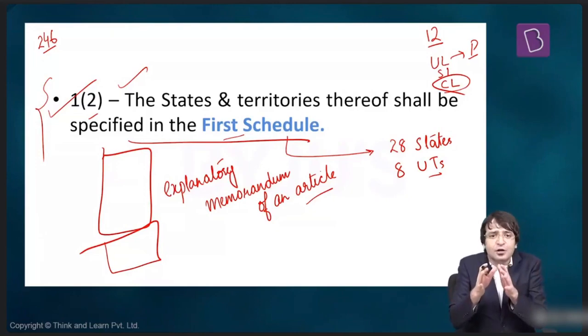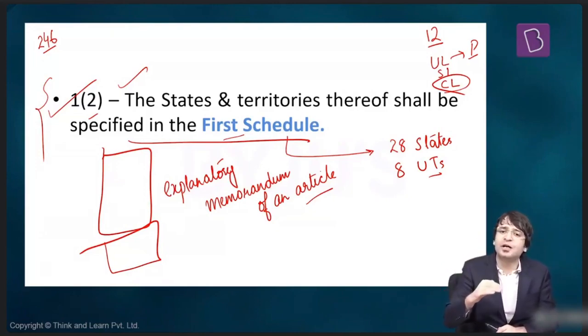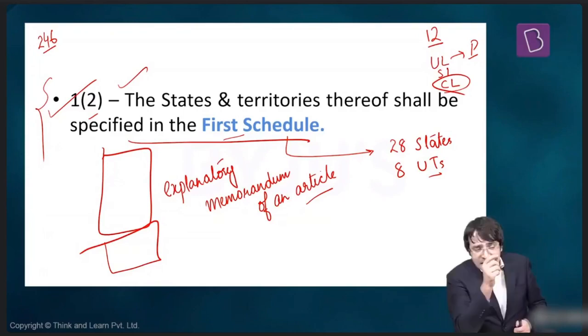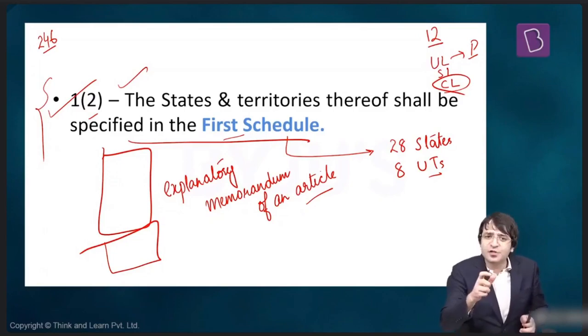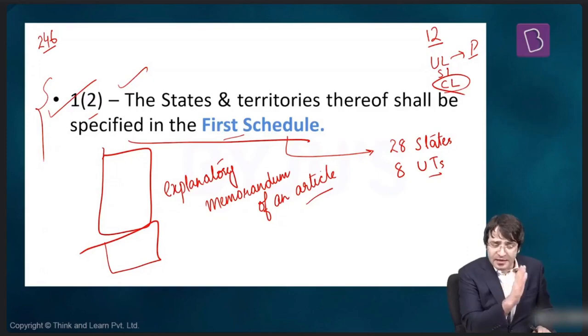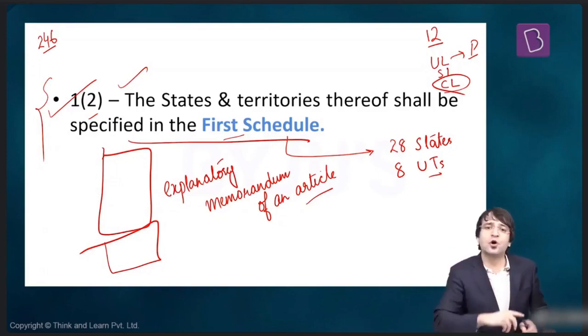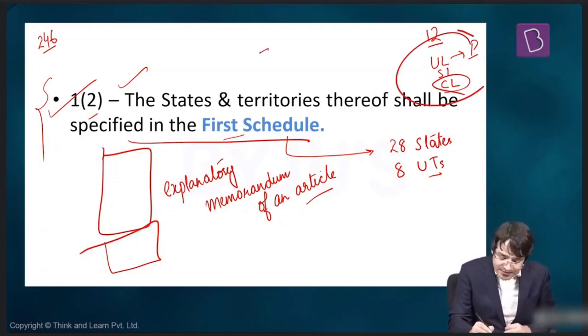If all these subjects had been mentioned under Article 246, then Article 246 would be very bulky. So, to prevent the situation, to ensure lean is in, a schedule was added at the end of the Constitution. And this distribution of powers is mentioned under the 7th schedule of the Constitution of India.